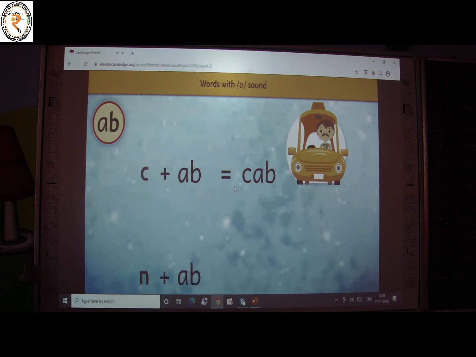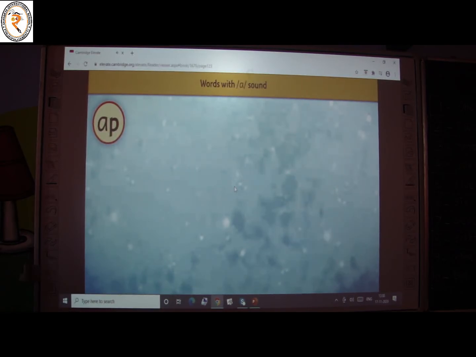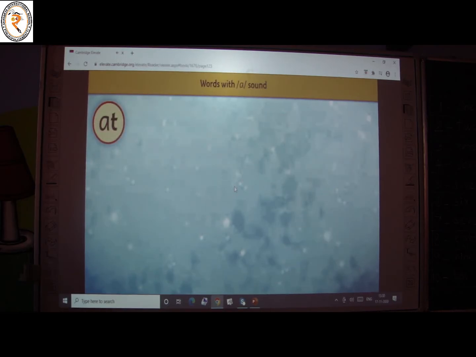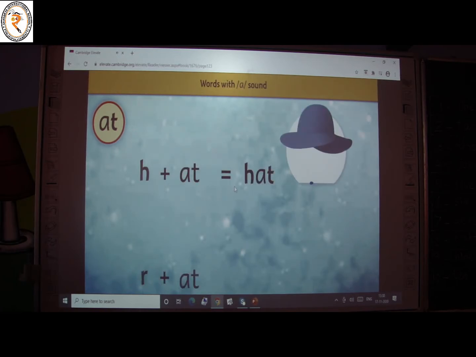N and B make nab. C and T make cat. T and P make tap. H and at make hat. R and at make rat.